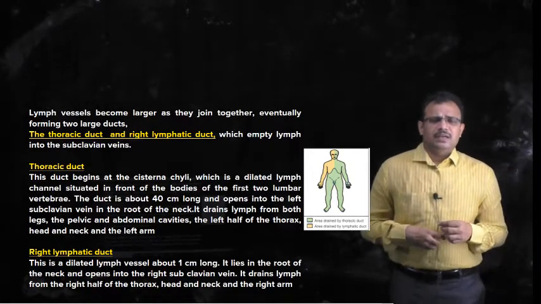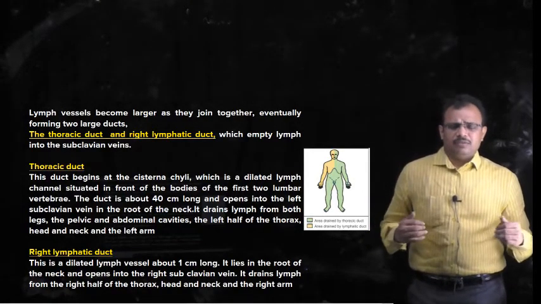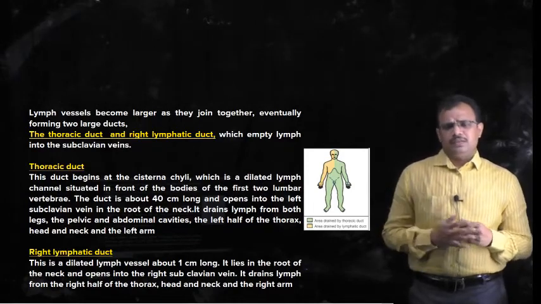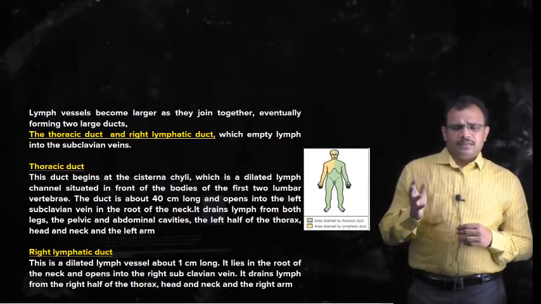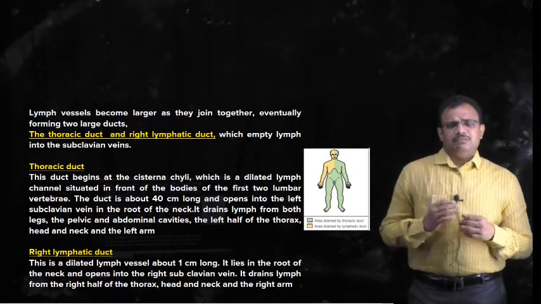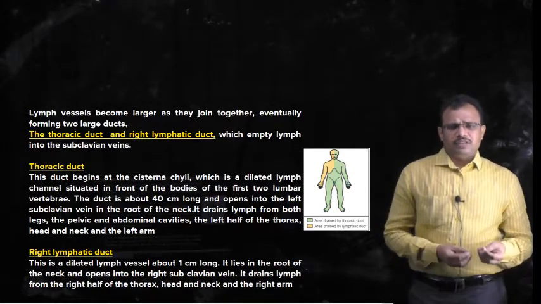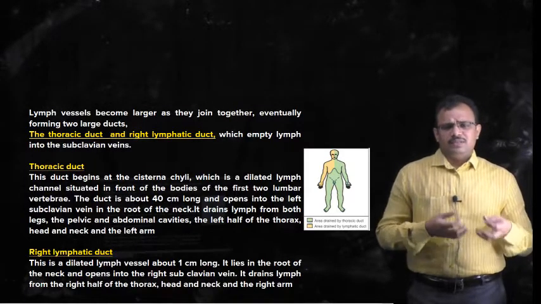It means all the lymph that is collected from various regions of the body. We have seen that there are two different ducts, the thoracic duct and the right lymphatic duct, which are formed by the fusion of lymph capillaries, which fuse to form lymph vessels, which empty into them.